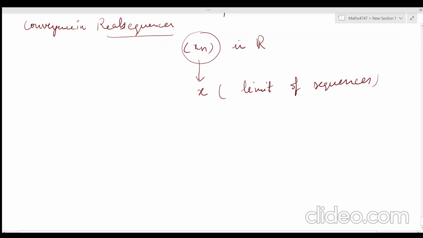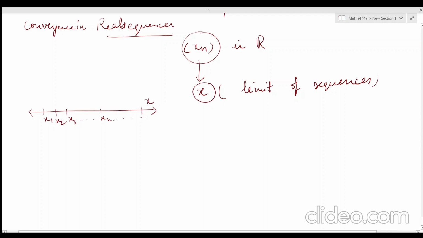So what does it mean? If this is your real line and these are the terms of the sequence, xn and so on, how can we say that it is convergent to x? Suppose this is your x.